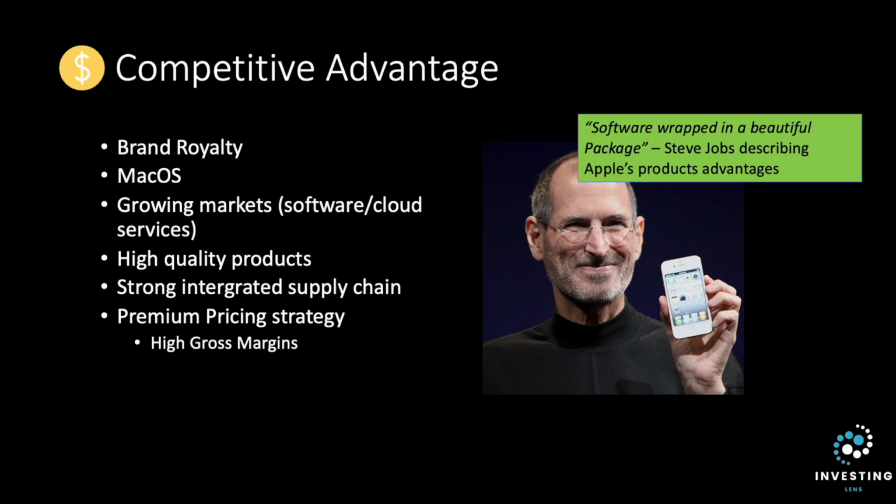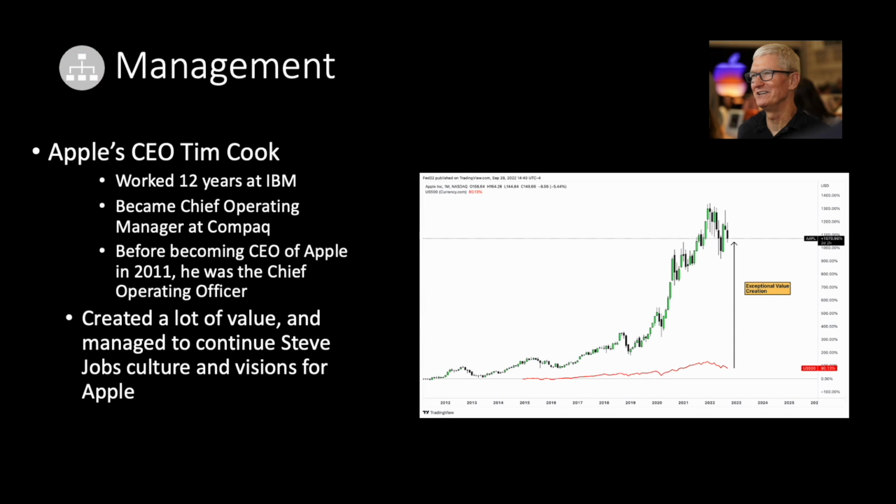Thirdly, Apple is mainly seen as a hardware company. However, with the software and cloud services, they're now expanding into fast-growing markets. Finally, because of the high-quality products, Apple is able to use a premium pricing strategy, which leads to high gross margins and allows Apple to navigate smoothly even the harshest market conditions, like the supply chain shortages, increasing interest rates, and the inflationary environment.